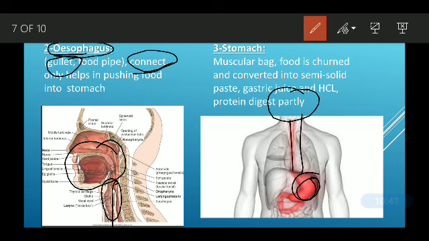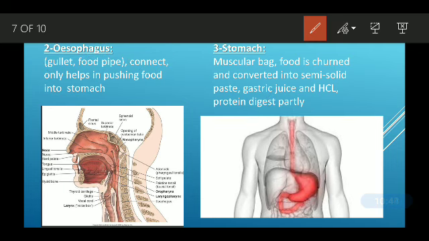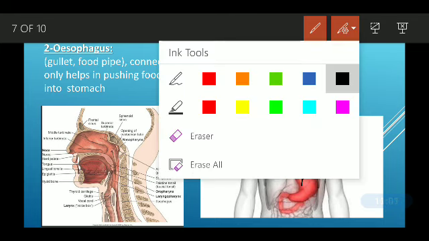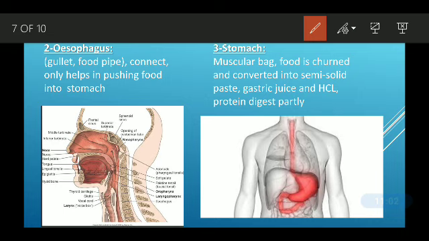There is no digestion process in the esophagus. It just helps to pass the food from the mouth to the stomach. It only helps in pushing food into the stomach. One thing more: sometimes when you eat, you just get a hiccup.